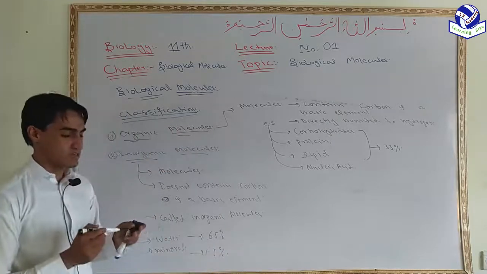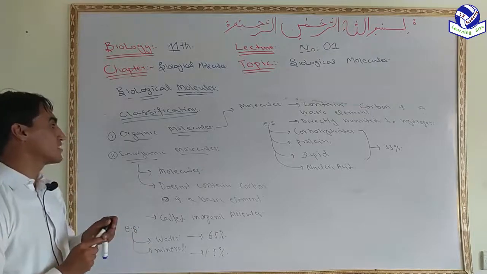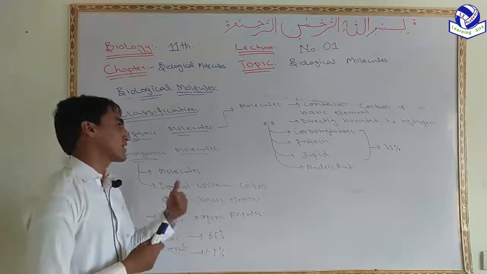So this is the classification of biological molecules: organic molecules and inorganic molecules.